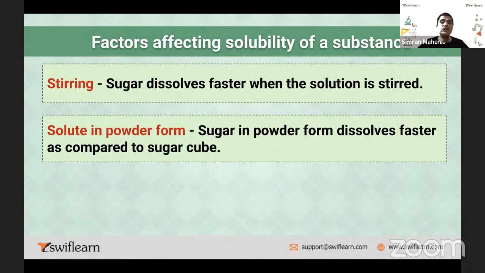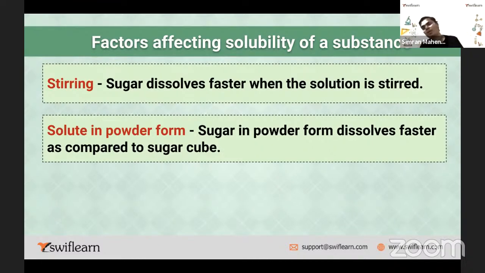Which one will dissolve first? First or second? In the first you have put sugar cube and in the second you have put sugar powder. Anybody would like to give the answer from the audience? Yes, very good, that's correct. The glass in which the sugar powder is there.